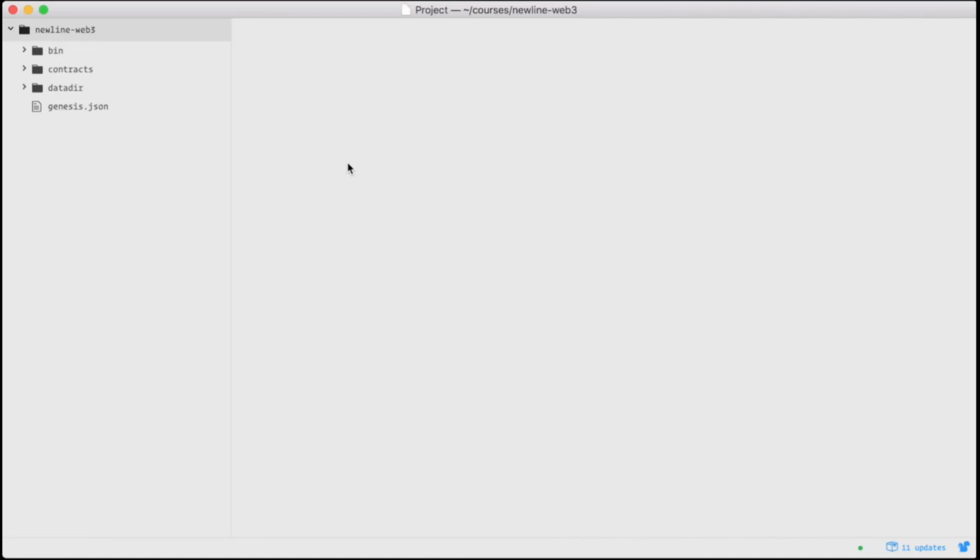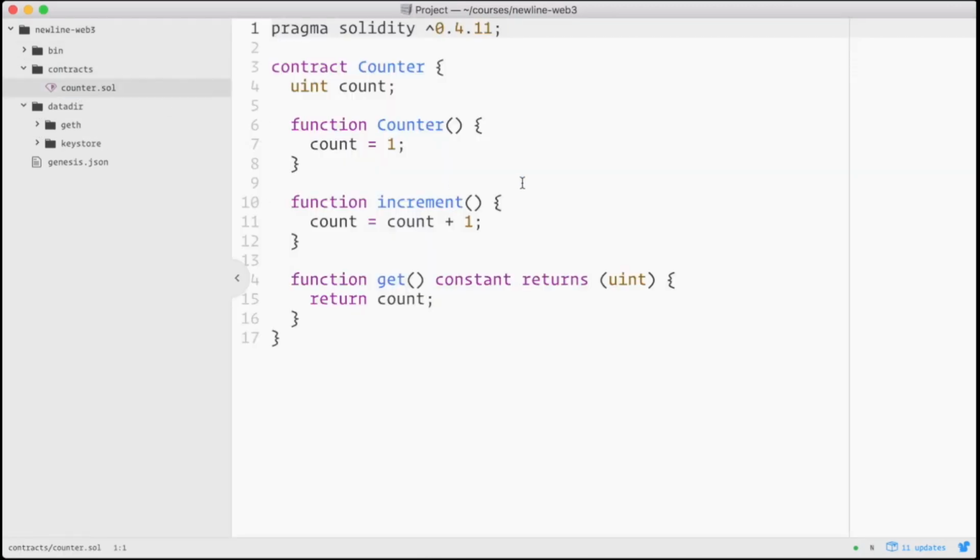You can find this in the lesson notes. This is a Solidity contract. It keeps track of a count variable, which we can increment. Now, it's not the most exciting code, but we have a lot of new ideas to cover around Ethereum itself, and we'll expand into more interesting contracts once we grasp how everything fits together.